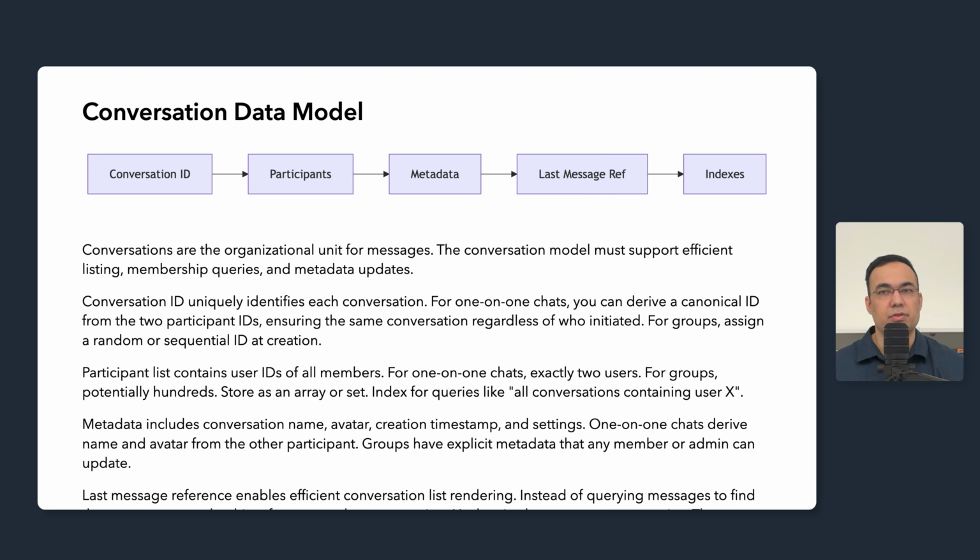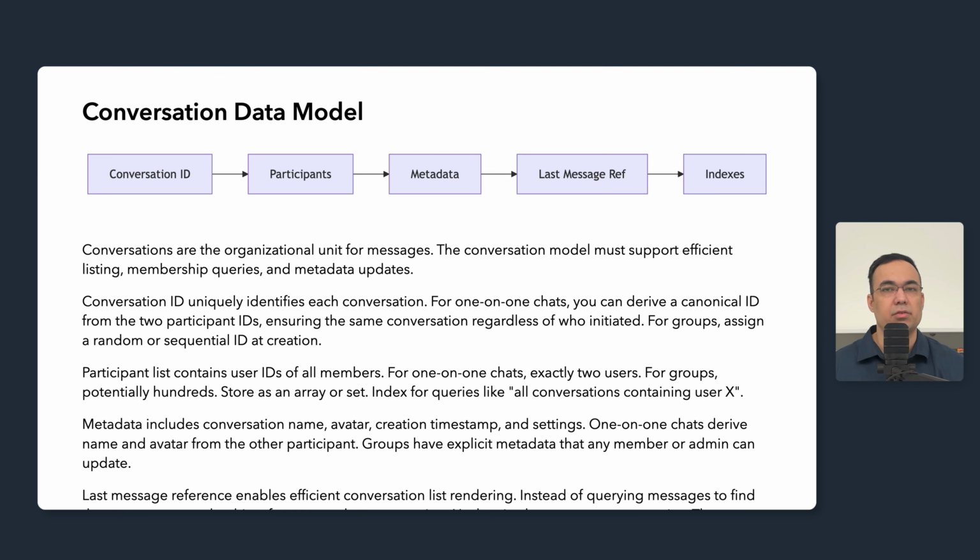The last message reference enables efficient conversation list rendering. Instead of querying messages to find the most recent for each conversation, we cache the reference on the conversation record. It is updated when new messages arrive, so the conversation list page needs only one query for conversation metadata, including the last message preview.